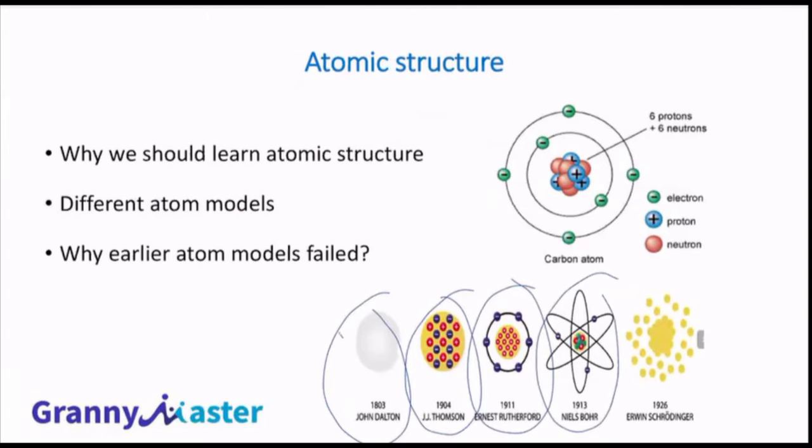The first atom model is the John Dalton atom model, which was proposed in 1803. In that model, the atom was just considered as a sphere, with no subatomic particles. He said atoms are considered as a sphere. In this model, you will not be able to see any subatomic particles such as electrons, protons, or neutrons. Do you know why? Can anybody answer?